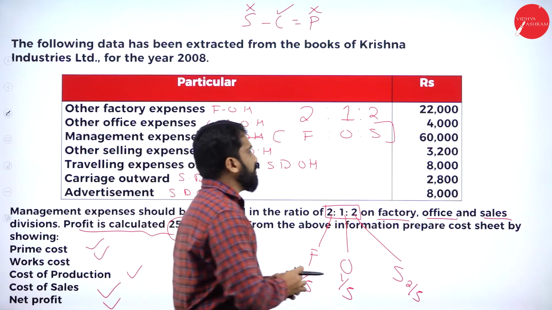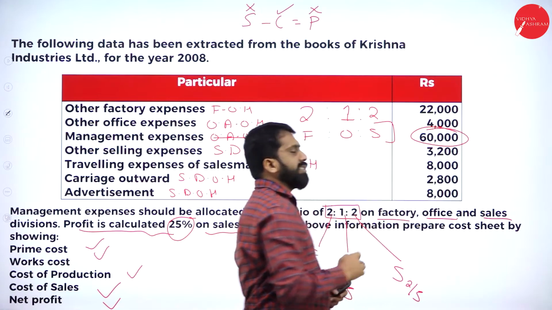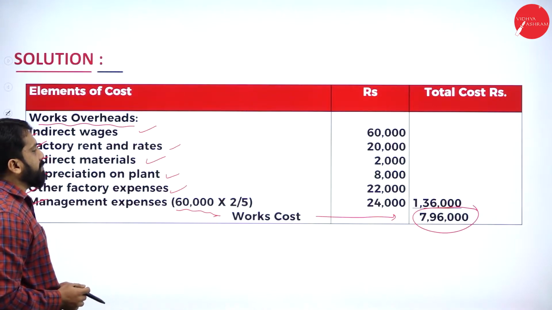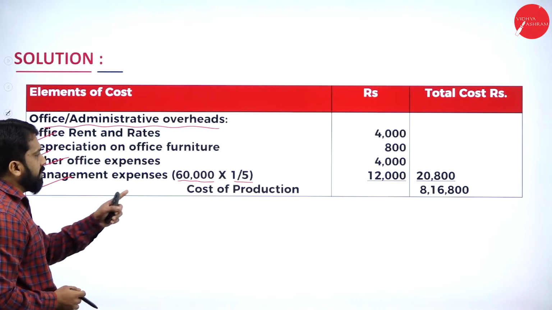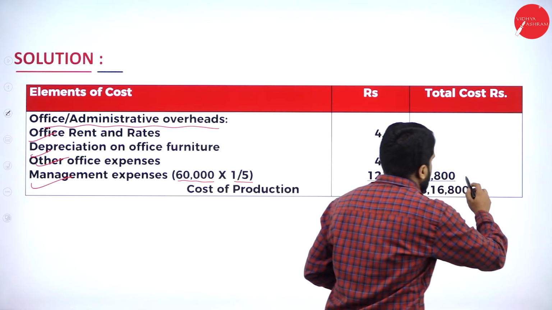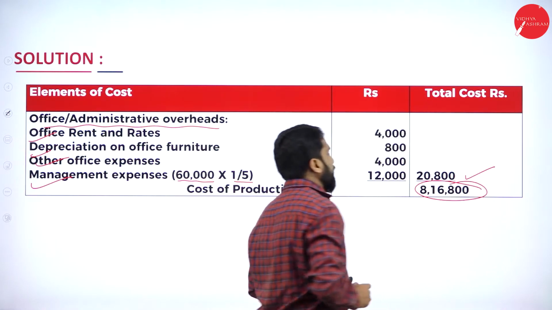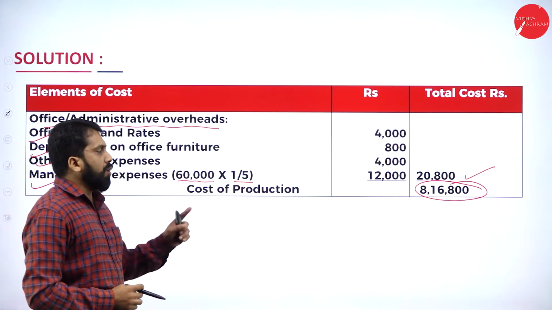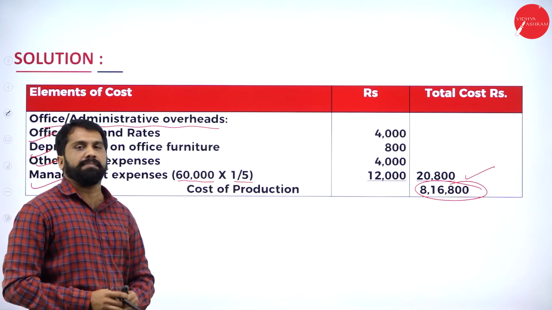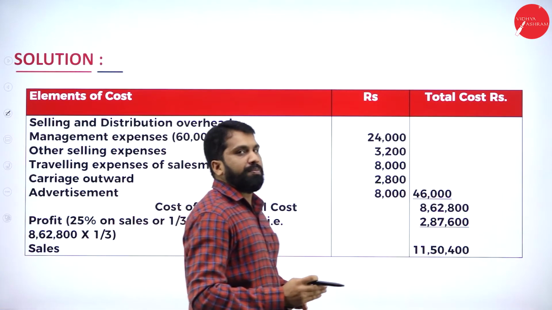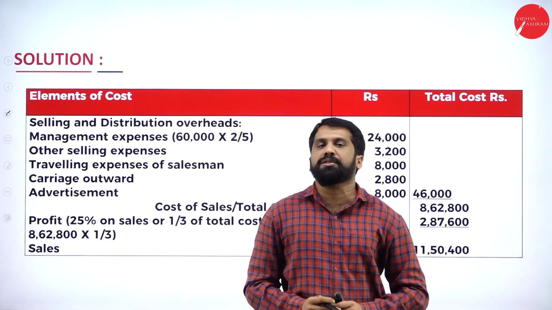What is your management expense? It is 60,000. 60,000 into 1 divided by 5. Clear? Yes, we have done. Your total is 20,800. The final answer will be 8,16,800. Hope you're clear.